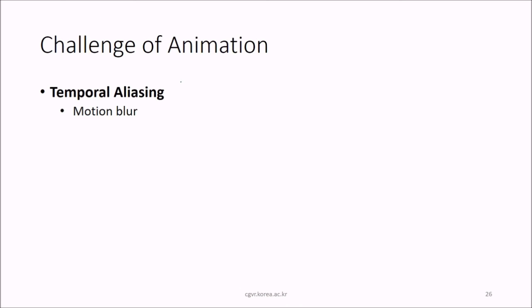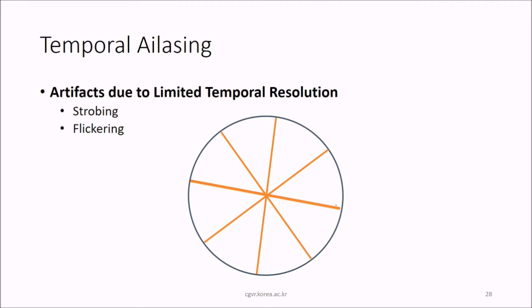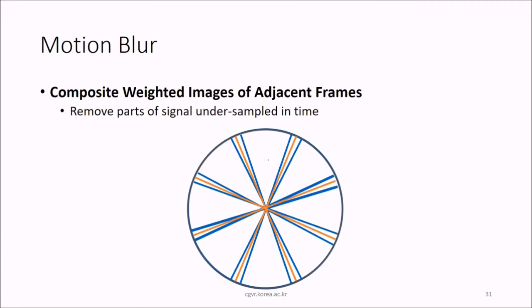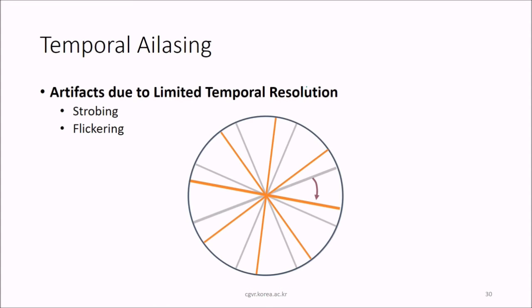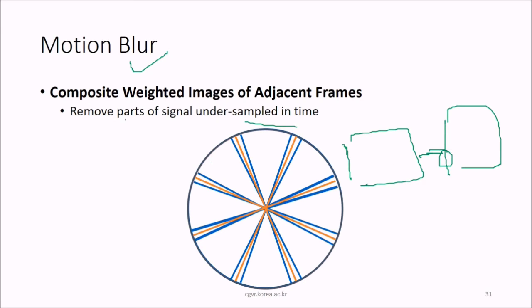So there are challenges of animation also. For example, you have temporal aliasing, that is, motion blur can happen. This is the temporal aliasing example. Artifacts can occur due to the limited temporal resolution, like strobing or flickering. You can see these are examples of strobing and flickering. And in a composite weighted image of adjacent frames, there can be motion blur because we need to remove parts of the signal undersampled in time. Because actually what is happening, frames are changing in between, some time is there. So this time lag can cause the blurring also.